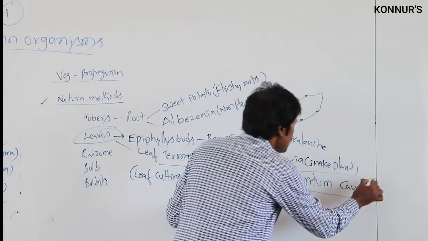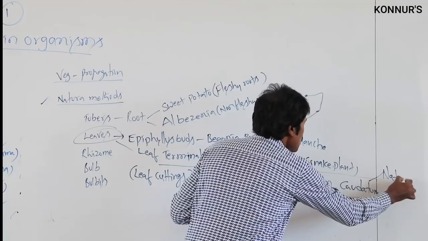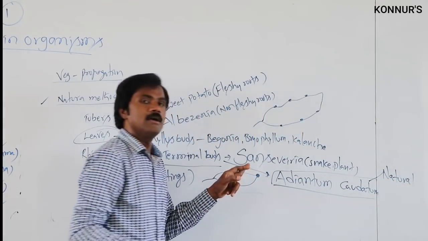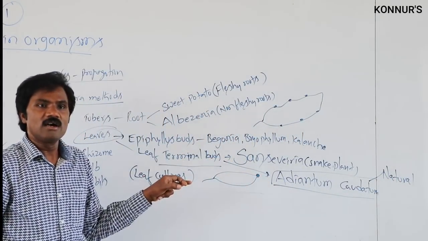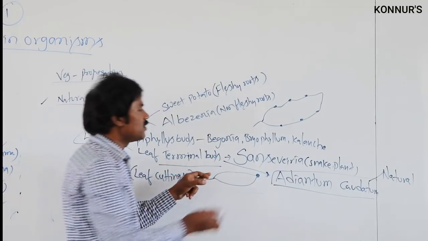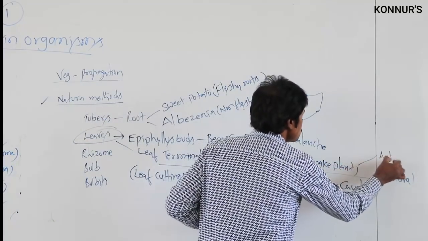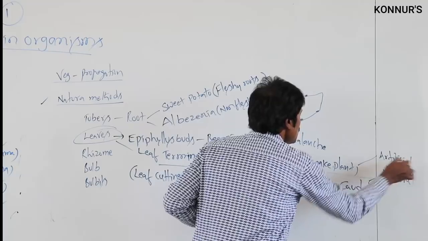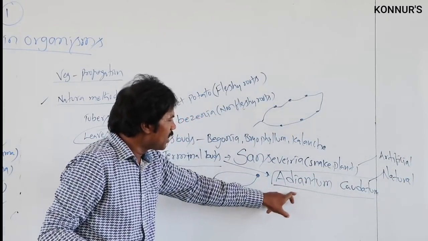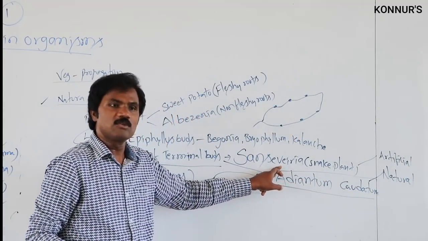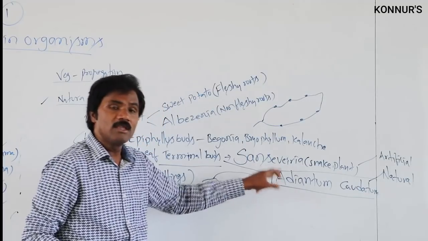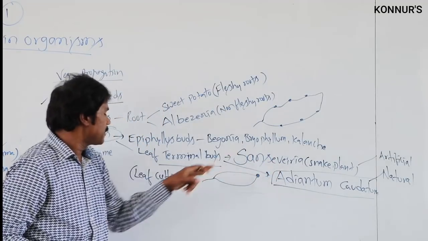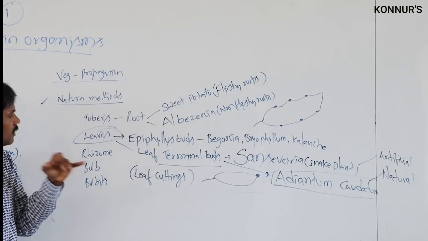This is natural. But in Sansevieria, leaf cuttings is artificial. Suppose they do not ask it that way, then one can give this answer. If they give separately, then naturally it is Adiantum.